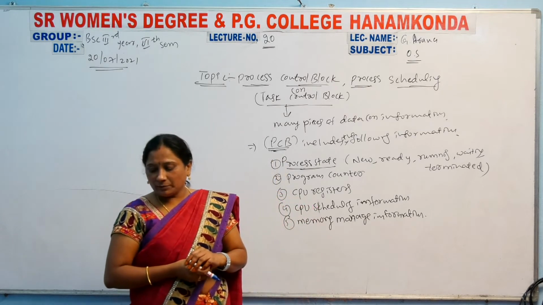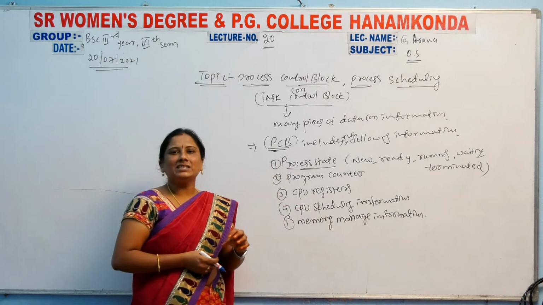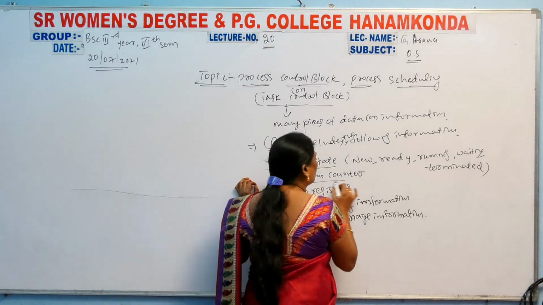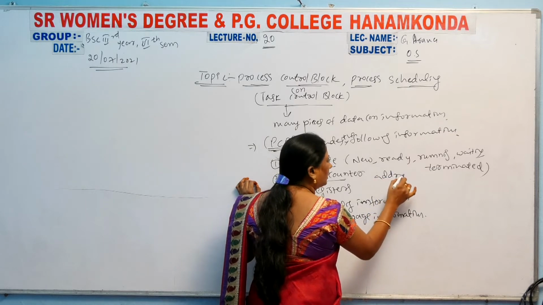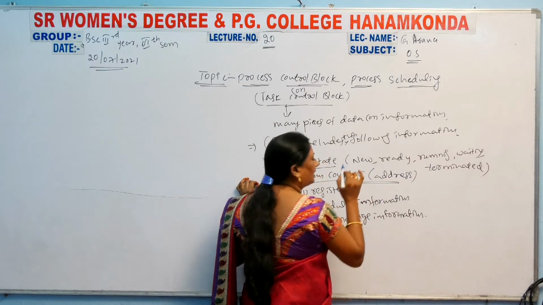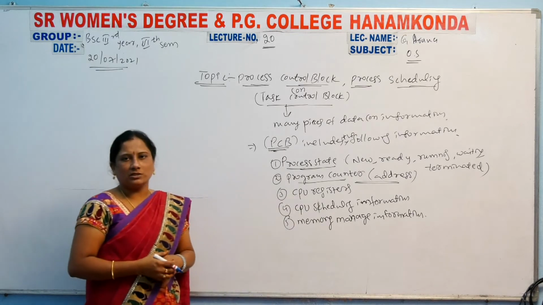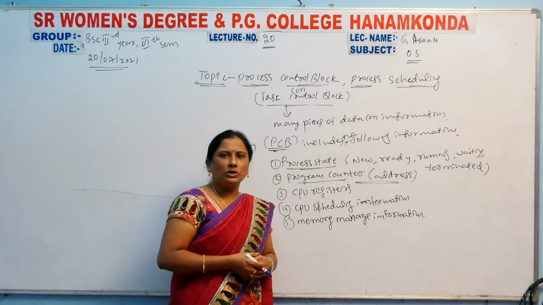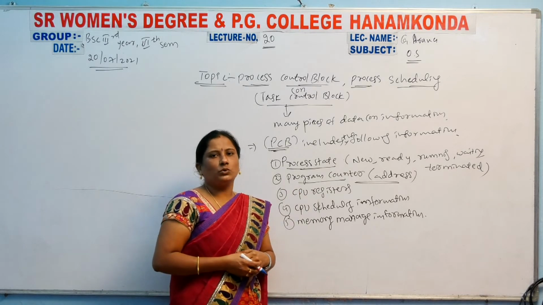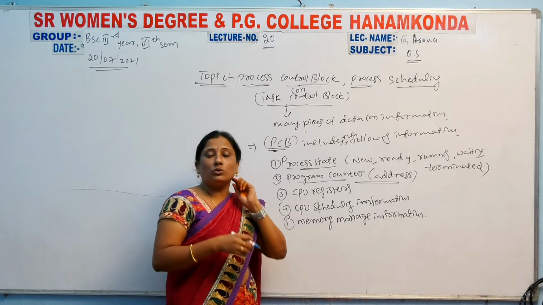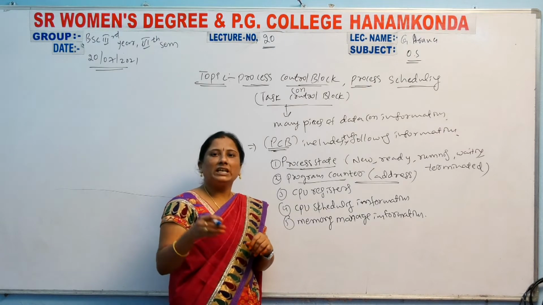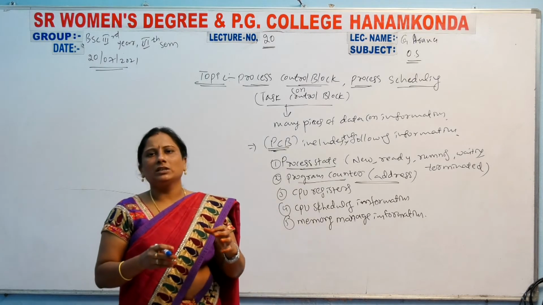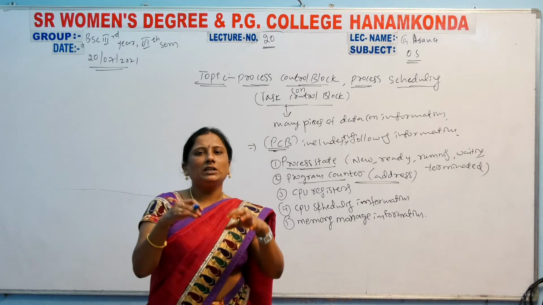Then the program counter. So what is the program counter? It indicates the address of that particular process. Whenever you store a process in the computer, it stores the address of the instructions. So in the program counter, the instructions' address is stored. The instructions are stored in the computer.